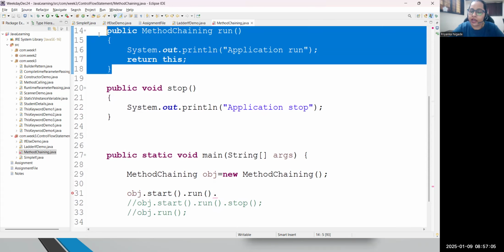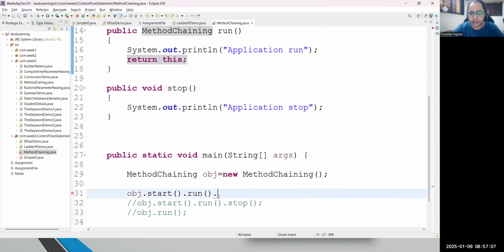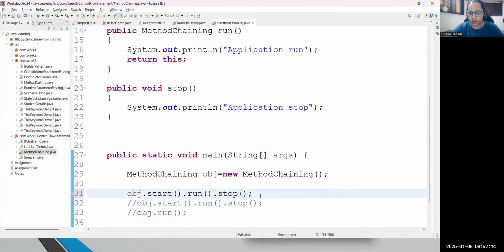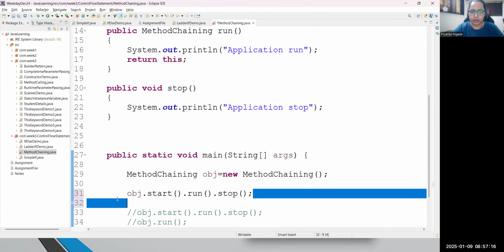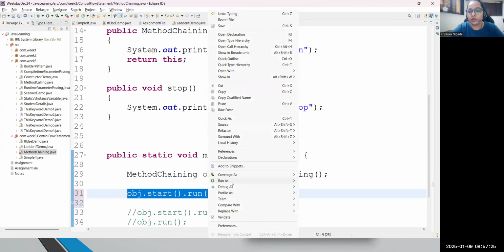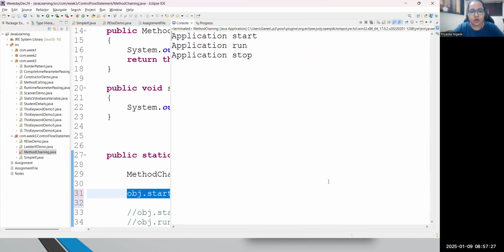Now this method also I have converted into an object, and that's the reason from run, now I can access any other method. So you can see, I can call stop. Now in a chain fashion, I'm able to write logic in one line which is calling all three methods. Technically, this is the concept, right? Please have a look. When we run this, what is the output?